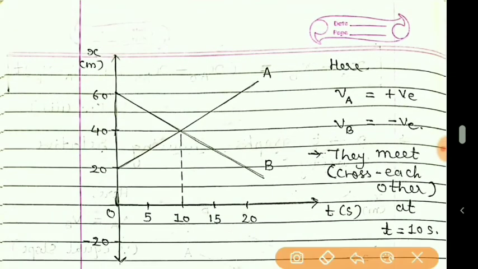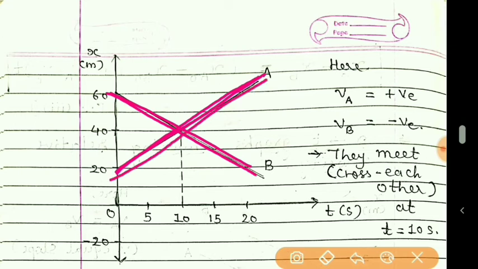What does this mean? You can see here the slope of A is like this. It means the slope is positive here, remember. And here the slope is downward. The slope of A is upward. The slope of B is downward.